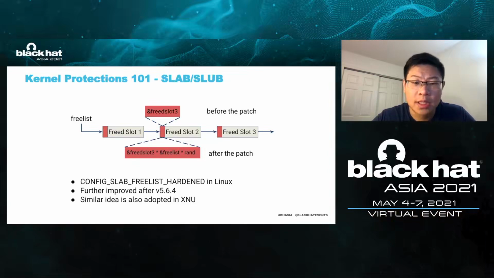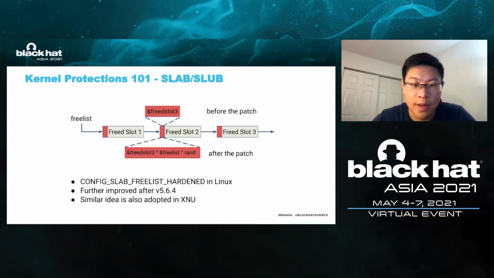However, with this patch, the kernel will calculate the address of the next freed slot by reversing the XOR of the data in the first 8 bytes. Even if the adversary can forge the data using heap buffer overflow, the calculated address is not what the adversary wants. This is because the random number is involved in the calculation. According to one study early last year, the entropy of the hardening is very low, and thus forging an address is possible. As a complement, in the exploitation approach I will describe in this presentation, the first 8 bytes after XOR